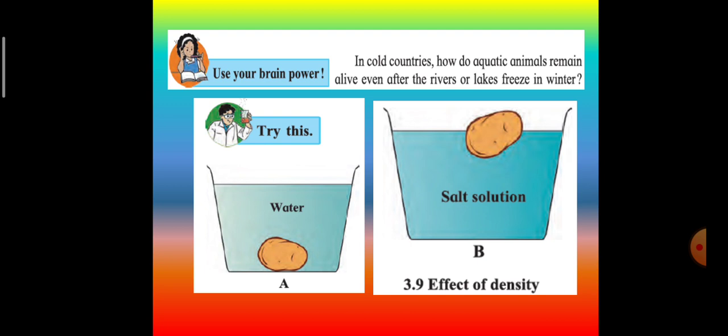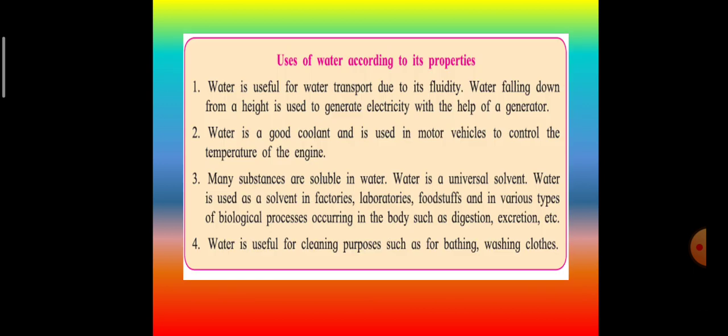Here you have got another activity to study the effect of density. This activity is also attached in a video. Now let us study the uses of water according to its properties. Water is useful for water transport due to its fluidity, as it can flow. Water falling down from a height is used to generate electricity with the help of a generator.